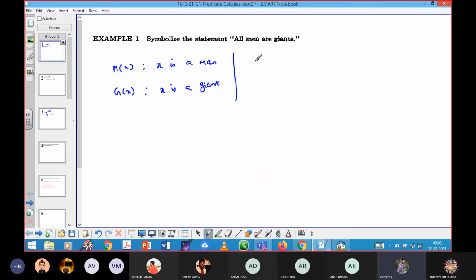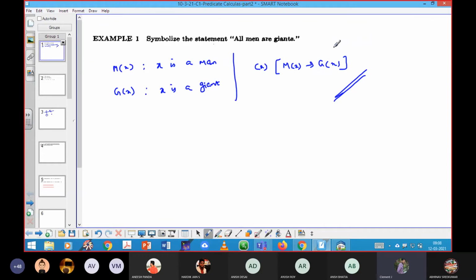Yes, sir. Now can you try to answer quickly in mathematical expression? For all x, M of x implies G of x. Very good. Super. So this is the answer. Always you need to write in this form. If it is needed, you should mention that line also.